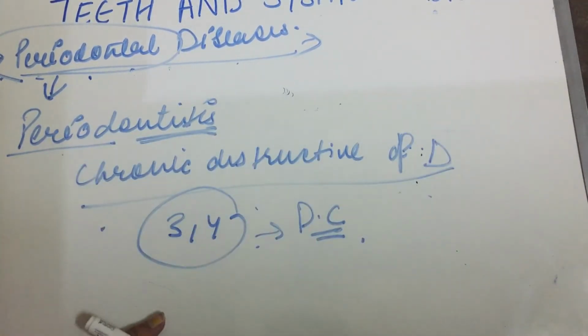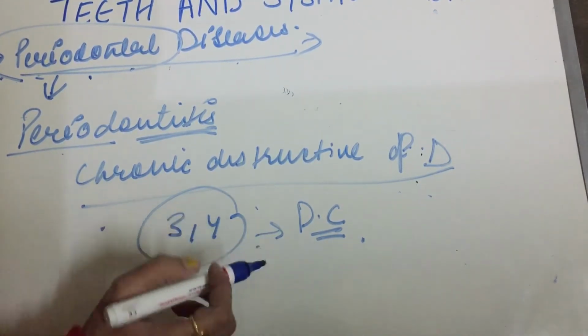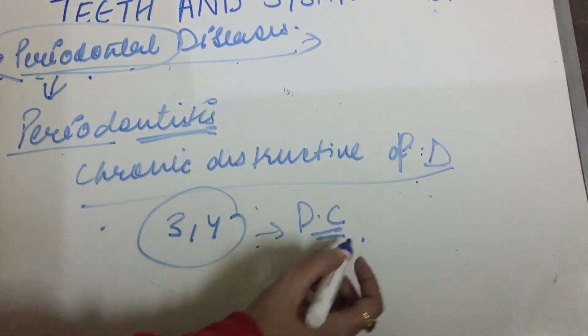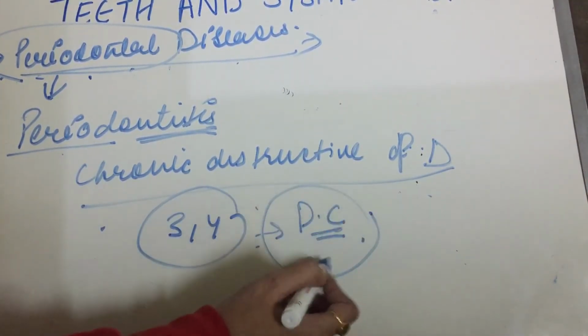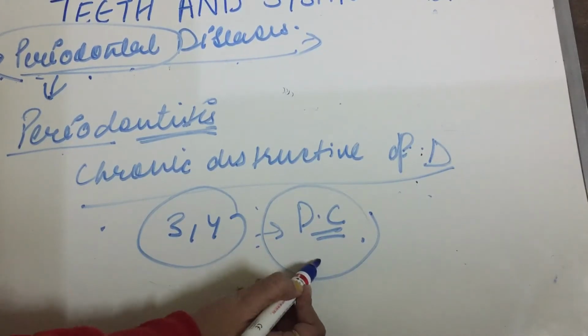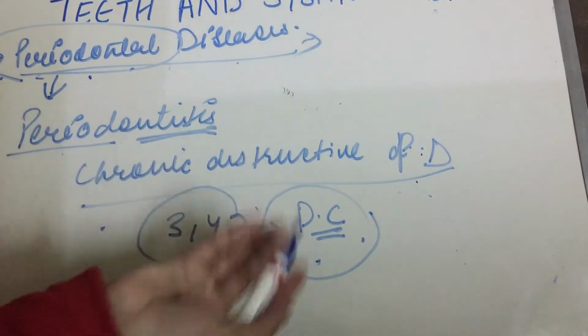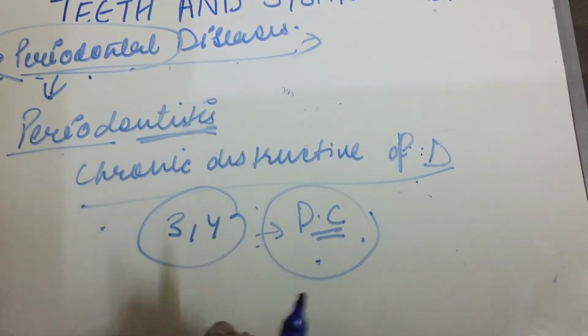In my other video, I talked about diseases of teeth. In that, I told you that if there is dental caries and we are not treating the dental caries, it may lead to pulpitis, apical granuloma, cyst, abscess, or anything.